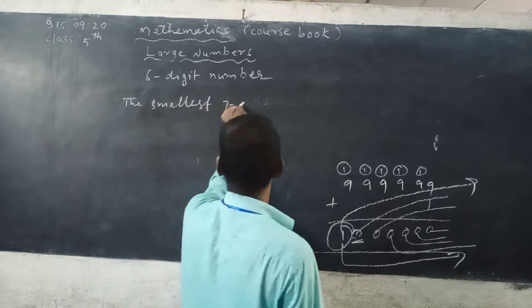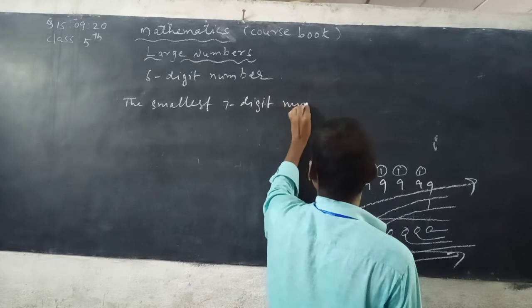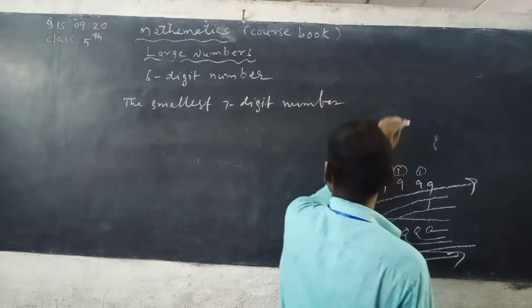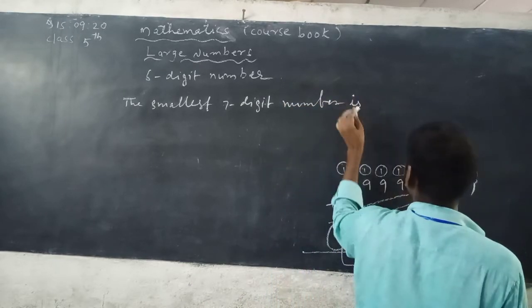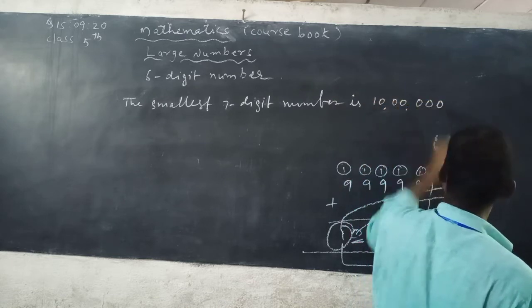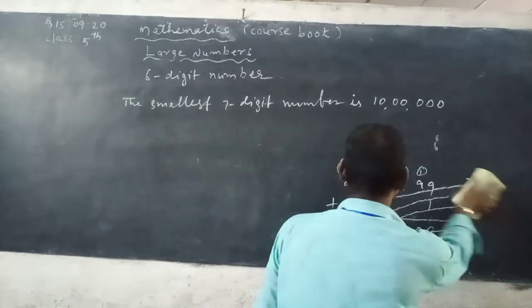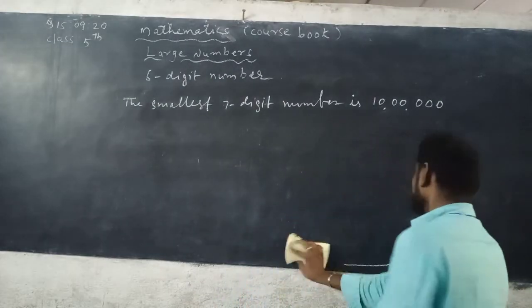Did you observe? 10 lakh. See the blackboard, everybody.